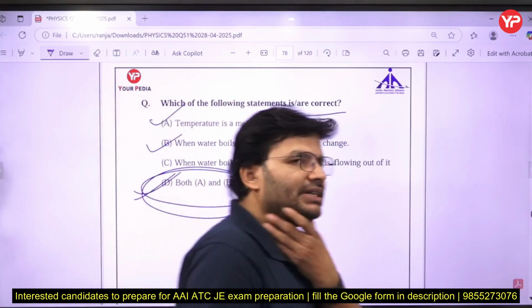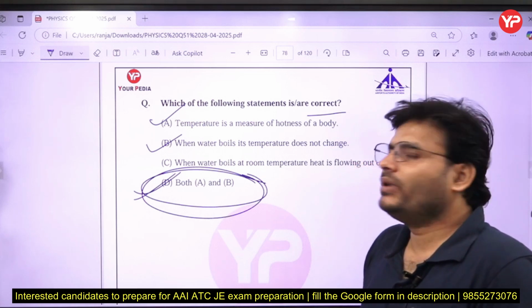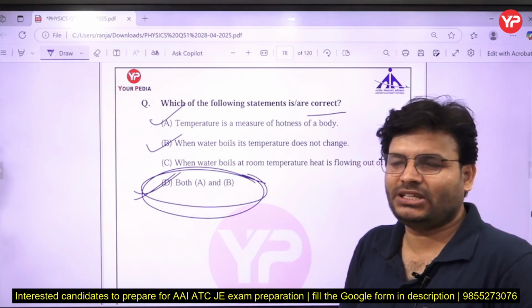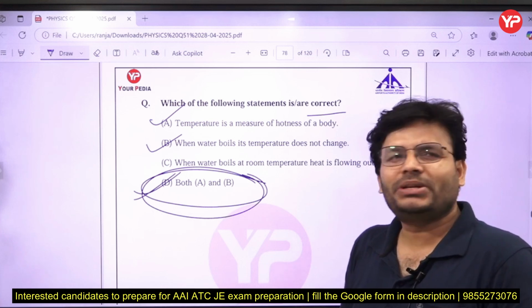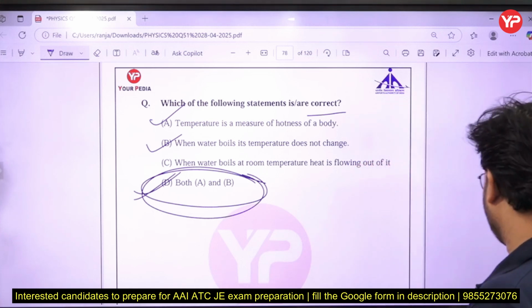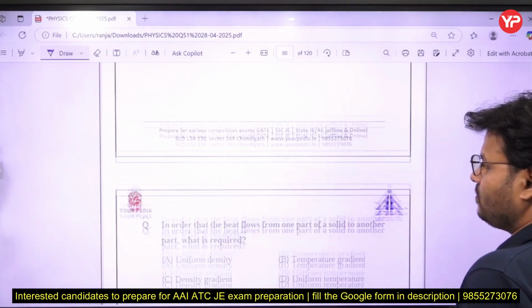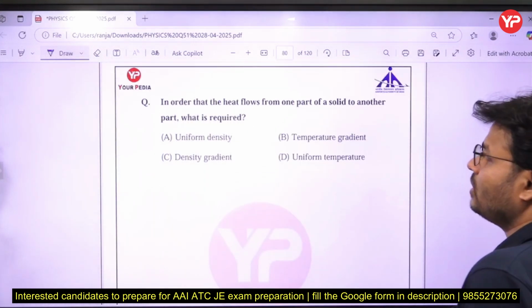Both A and B are the right answer. Temperature measures the hotness of the body, and whenever the phase change takes place, temperature remains constant. Not only temperature, pressure itself also remains constant during that. So B is the right answer, which means D, both are correct. That is the next question.